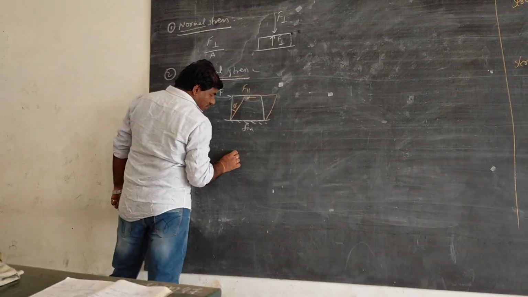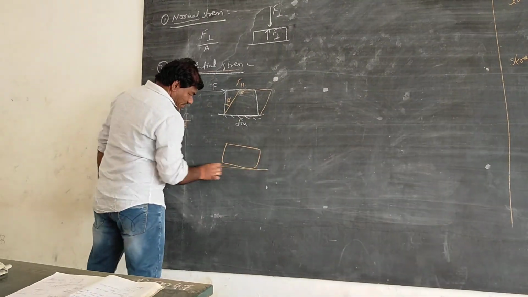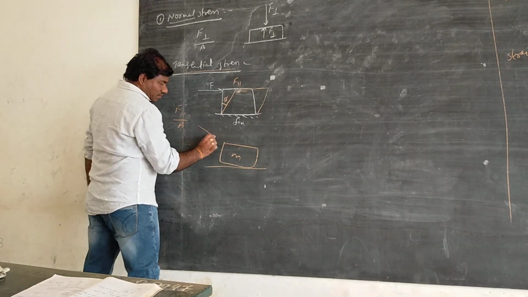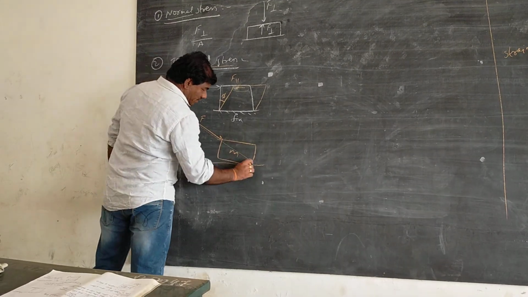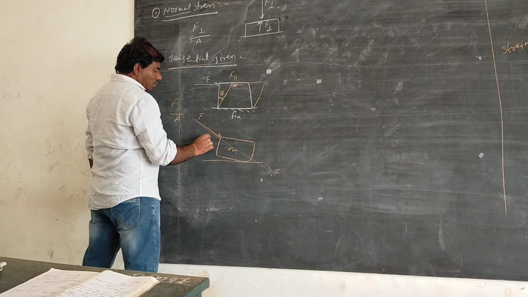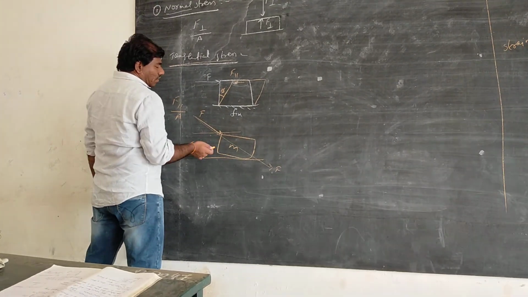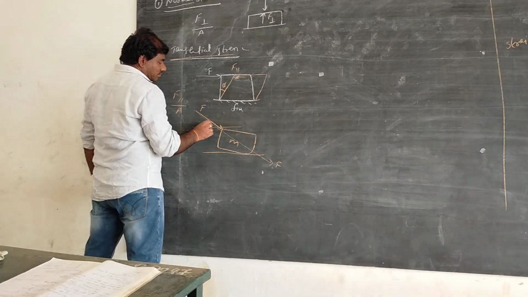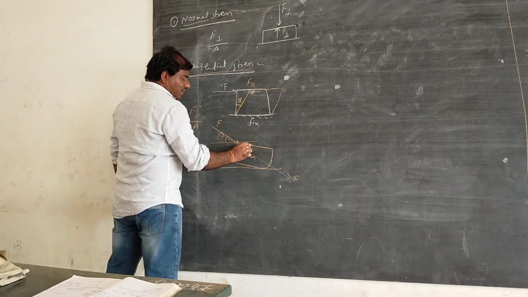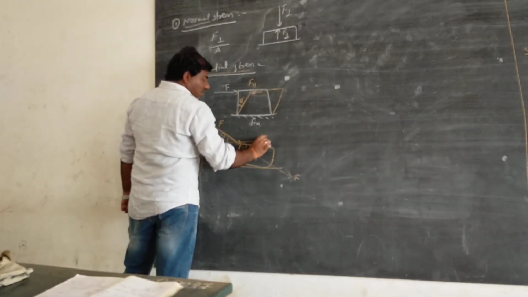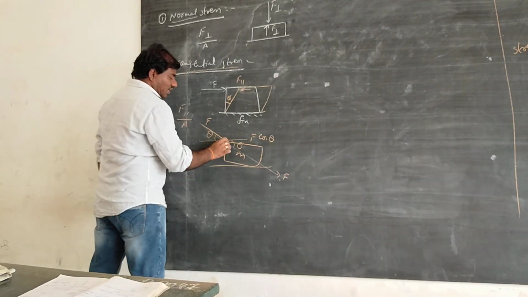For example, I ask you a question. There is a body of mass m. On this, I am going to apply a force F. Okay, and if this force F makes some angle called theta with horizontal, this is called as F cos theta.